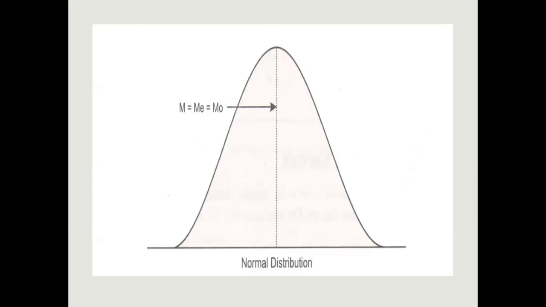Symmetrical, yes. In symmetrical, right? But it is also bell shaped. So here you can see your mean, median and mode are at the same place. It means in well distributed data, the central tendency will also be the same or similar.